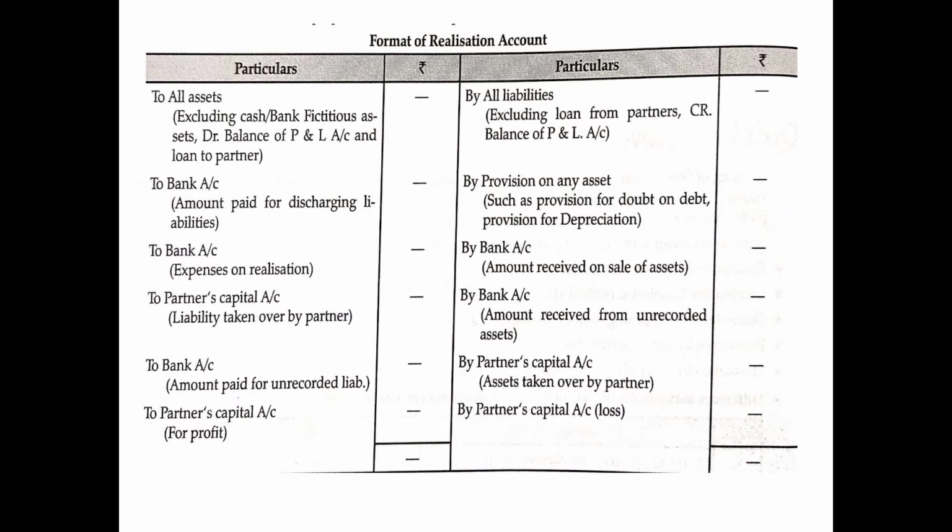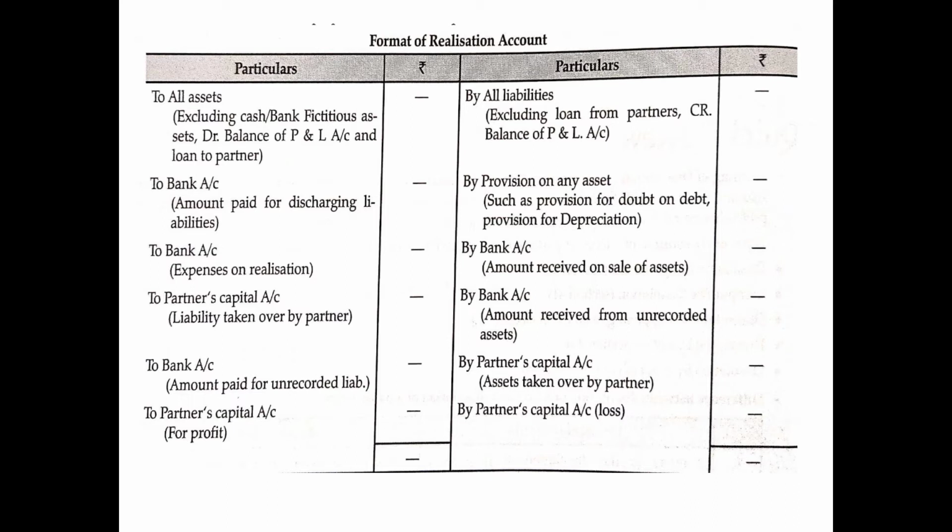All those assets need to be transferred to realization account at the time of dissolution of a partnership firm, to the debit side of realization account.